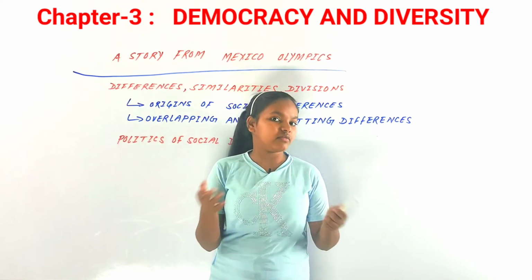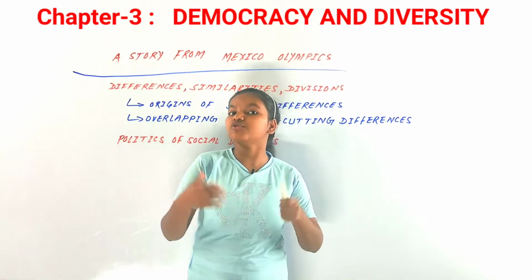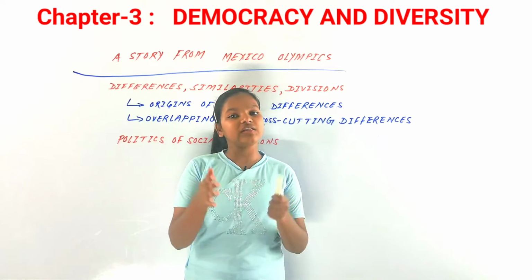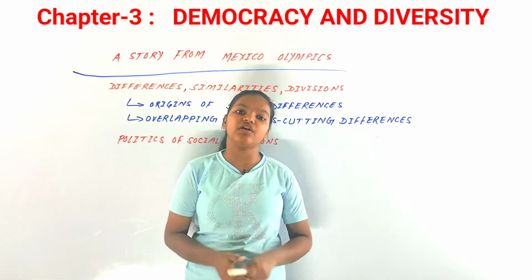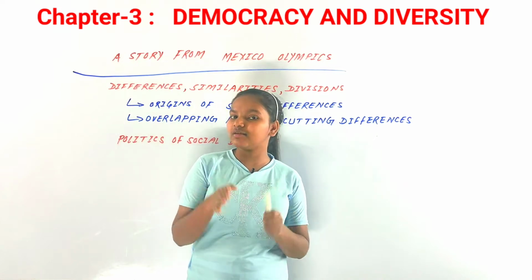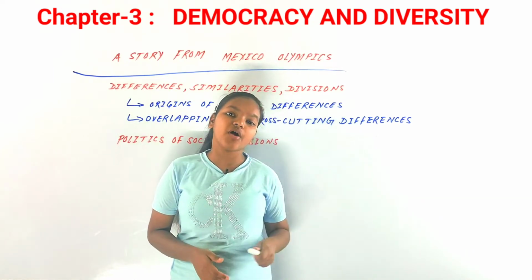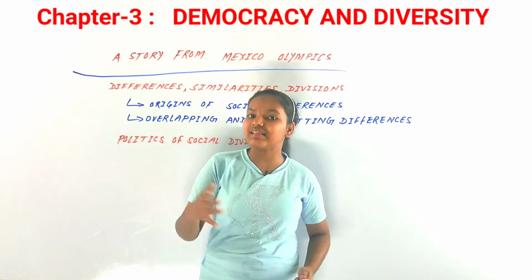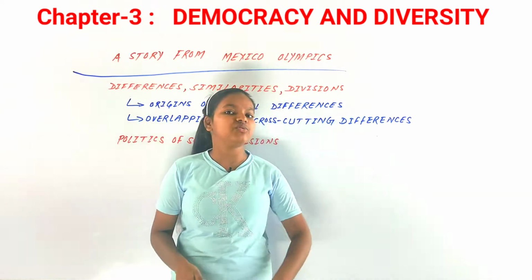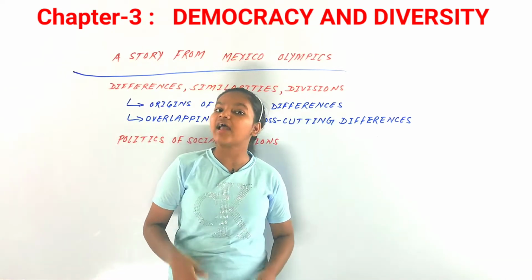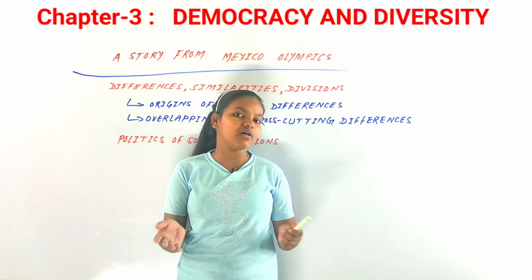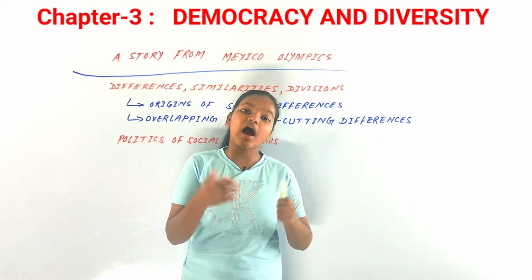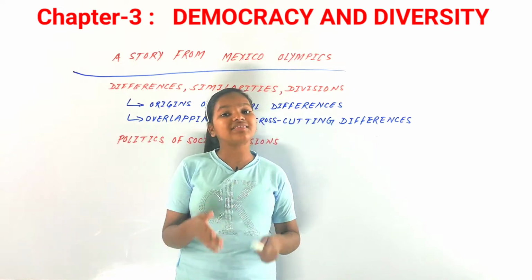How? Although he wasn't black, he wore a social badge for human rights, supporting the African Americans against the discrimination being done in their country. The internal matter of discrimination in the United States was brought to an international forum, and that is why they faced a lot of criticism. In their country, the medals of John Carlos and Smith were taken back, and Peter Norman also lost many opportunities for the next Olympics. They faced a lot of criticism for this act.